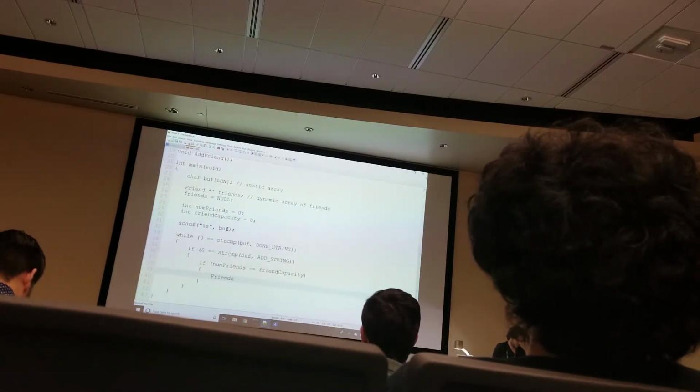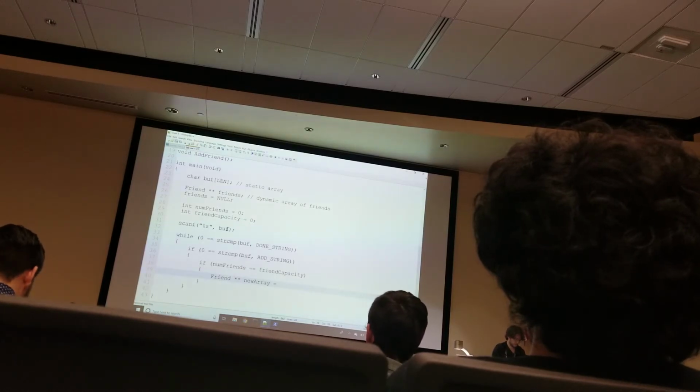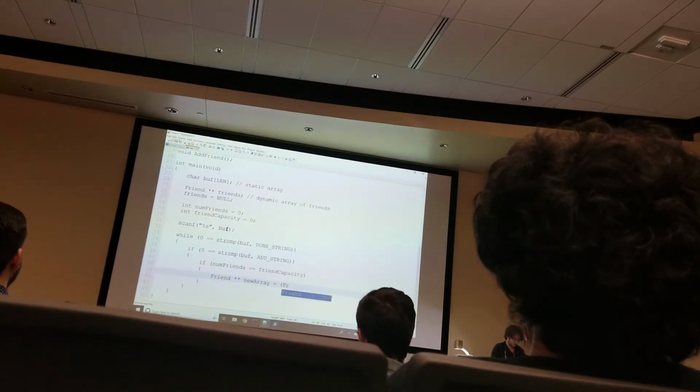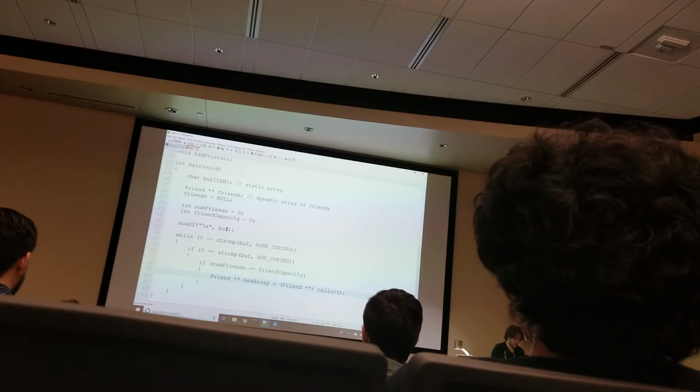So we'll do friend star star new array is equal to friend star star, because we want to cast it, calc. And now I want to go ahead and increase the number of friends. So I'm going to do friend capacity times 2 plus 1.